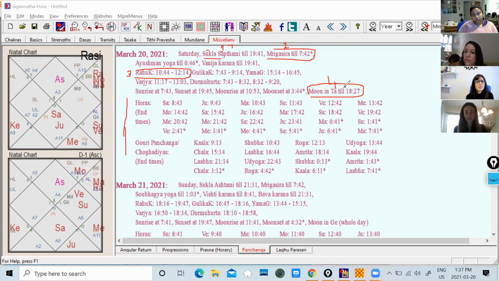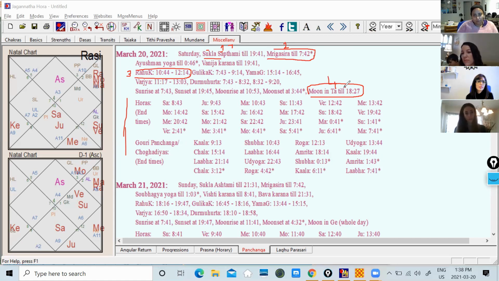You know, every day, why does our mind fluctuate? Sometimes we wake up with very strong positive notes. Sometimes we wake up with depression, feeling low. Sometimes the days are very good. Sometimes days are so irritating and frustrating, right? Because it's all mind, and mind is ruled by the moon. The moon transits, changes its position every day. Moon is the fastest moving planet in the solar system.